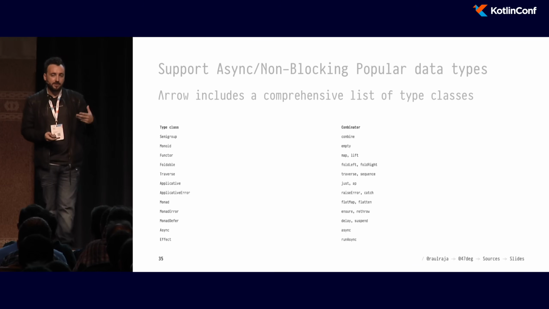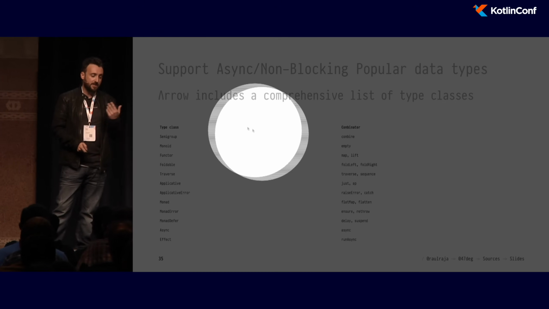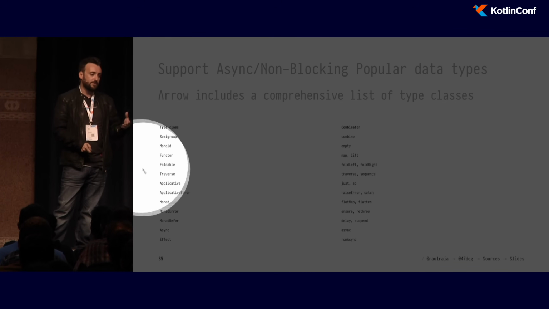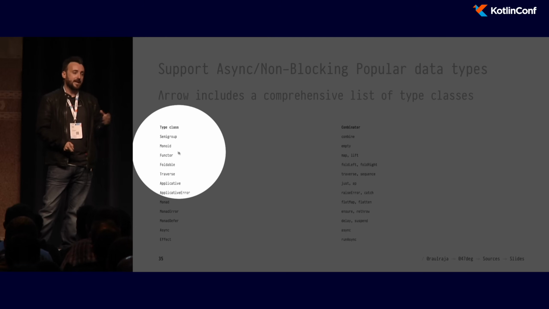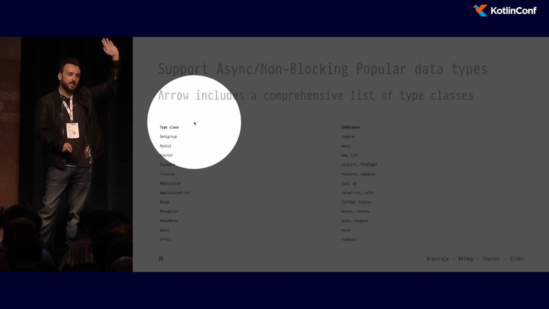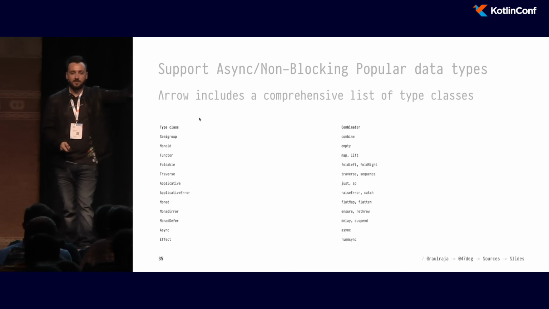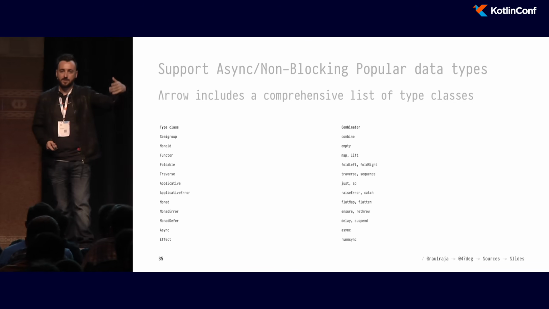So besides functor, Arrow is going to come with tons of other type classes. We're not going to go into explaining what they do here, but I recommend that if you've done something like, who's done RxJava 2 development before with observables? Okay, so there's tons of combinators in observable that you already know, like map, flatMap, concatMap, and so on.